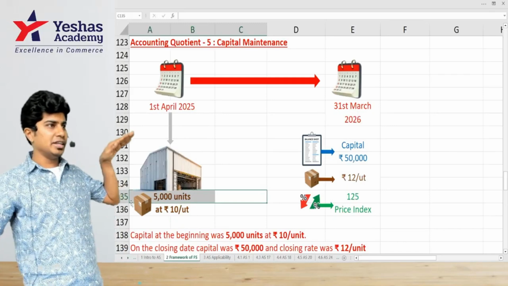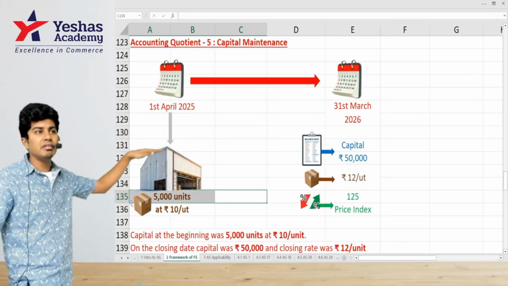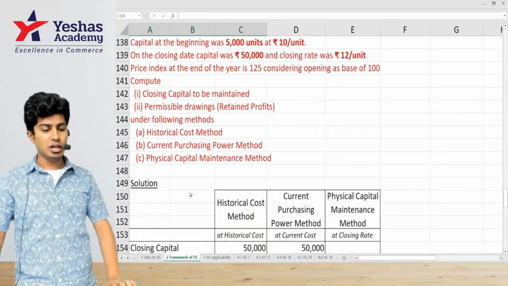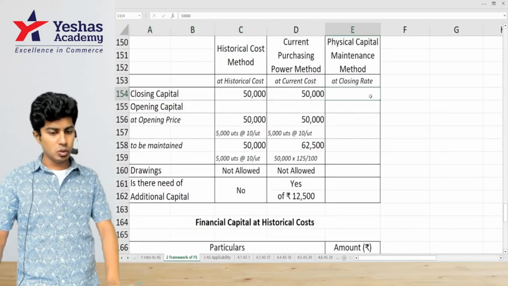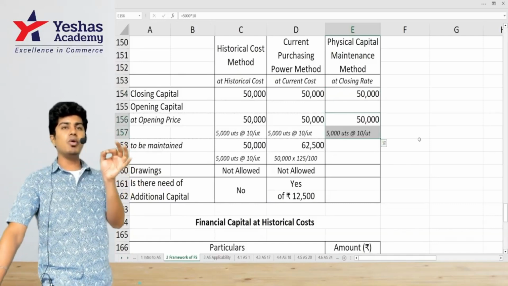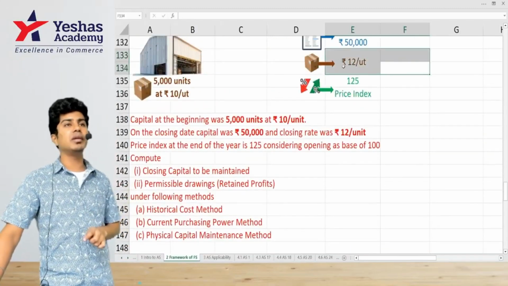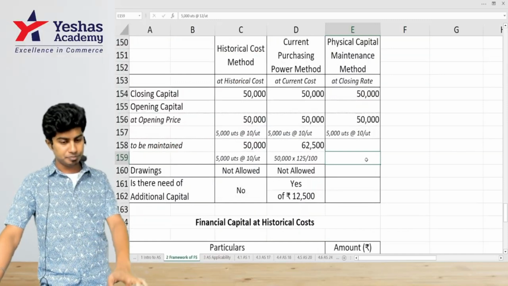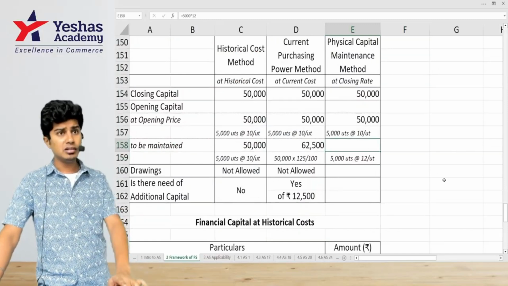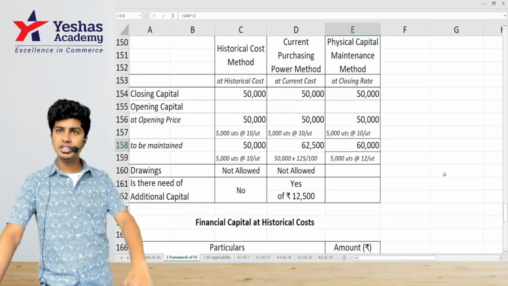At the beginning, how many units did I have? If I say capital maintenance, I should maintain the same level of business. How many units should I have? 5,000. Now, this is the same. Closing capital is 50,000. That doesn't change. Opening capital at opening price is the same. Now, on the closing date, I want to maintain 5,000 units, but each unit has now become 12. 5,000 into 12 is 60,000. Everyone understood 60,000?